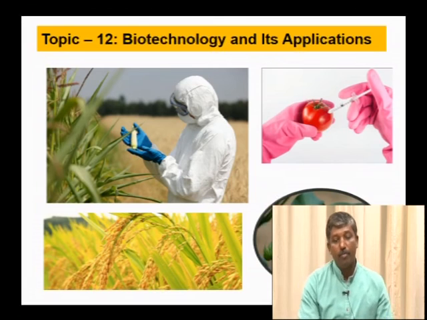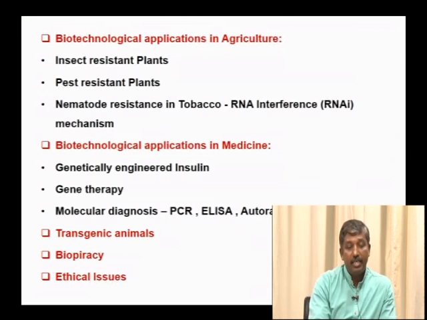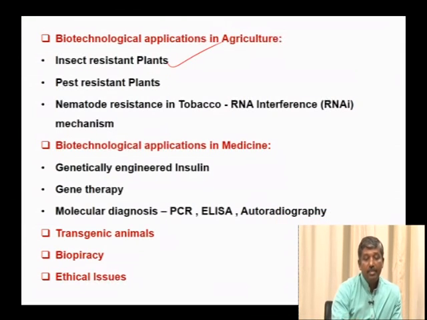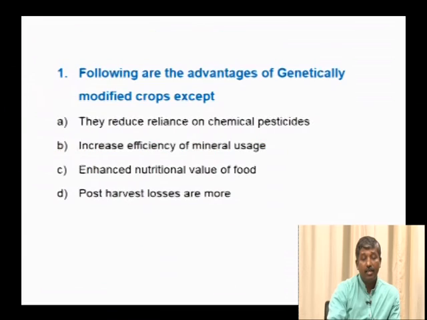Okay, next we will move on to biotechnology and its application. So, it includes the concept of biotechnological applications in agriculture. We can develop insect resistant plants, pest resistant plants, and nematode resistant tobacco by using the technique of RNA interference mechanism. Biotechnological applications in medicine: producing genetically engineered insulin or genetically engineered recombinant proteins, gene therapy, molecular diagnostics like PCR, enzyme linked immunosorbent assay and autoradiography. Some importance of transgenic animals, the concept of biopiracy and ethical issues.